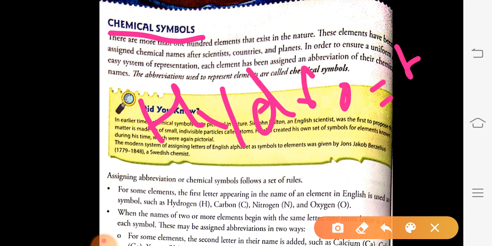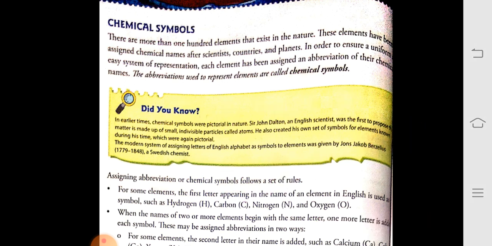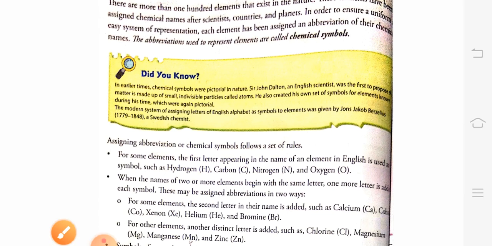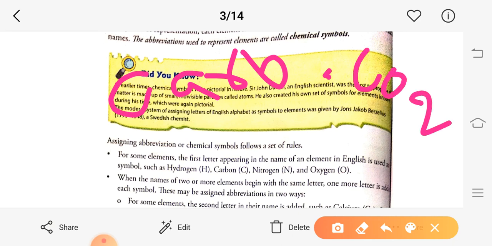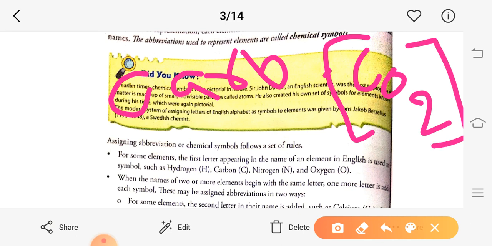Example, hydrogen is represented by H, oxygen is represented by O, carbon dioxide is represented by CO2. So whenever we use an abbreviation to represent a chemical, it is called a chemical symbol. The abbreviation used to represent elements is called the chemical symbol.